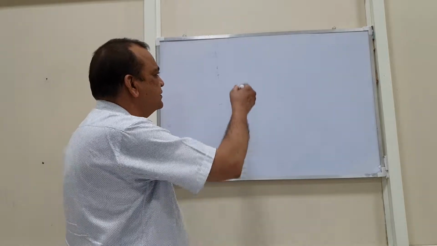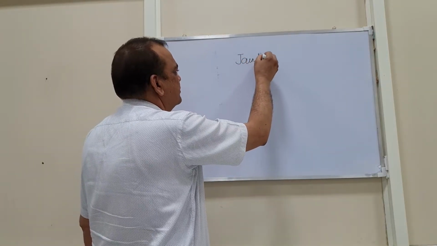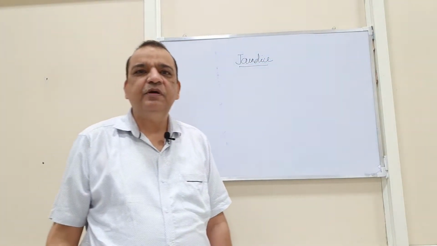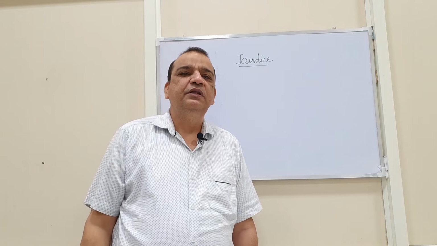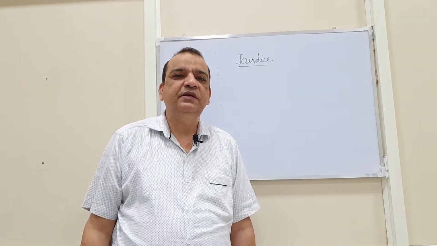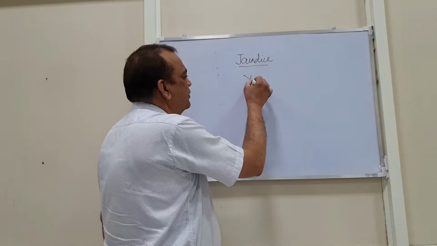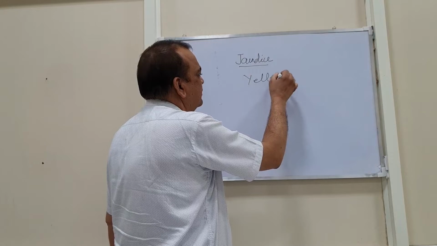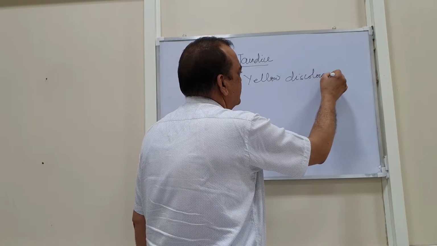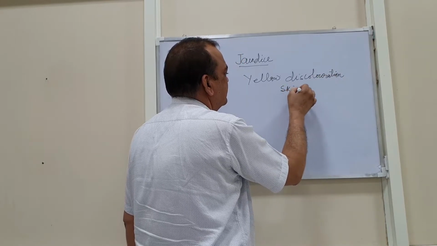So as you know, jaundice is not a disease. In fact, it is a symptom in which the bilirubin, a bile pigment, is increased in the blood and it gives rise to yellow discoloration to the skin and mucous membrane.